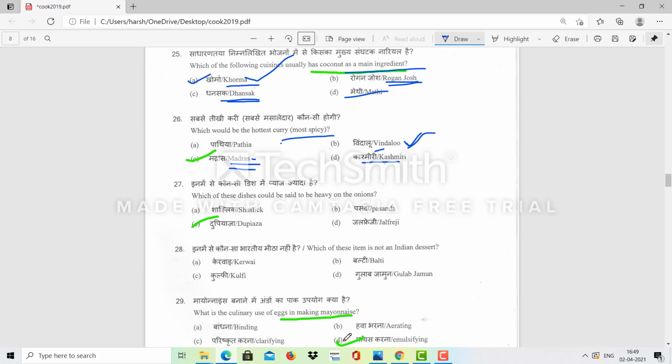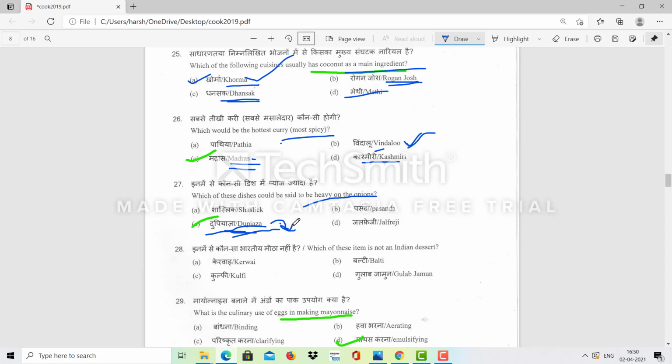Which of these dishes could be said to be heavy on the onions? So the answer will be do piazza. Do piazza means these are prepared with onions. The gravy is prepared with onion, and then again onions are added, like paneer do piazza, chicken do piazza. The word piazza means that onion is added two times to the dish, along with spices, curry and garnish. The ratio of onion to meat is 2:1 in this dish.